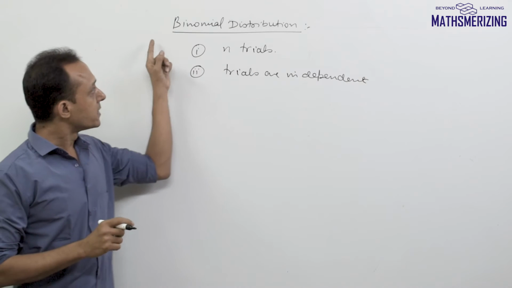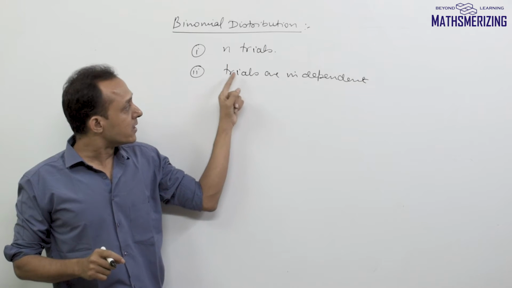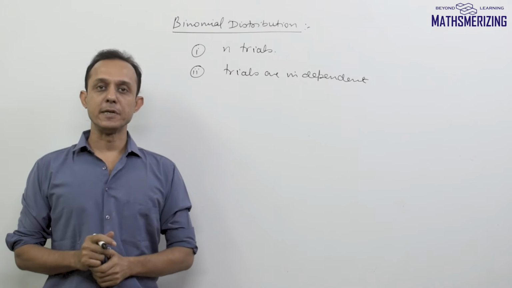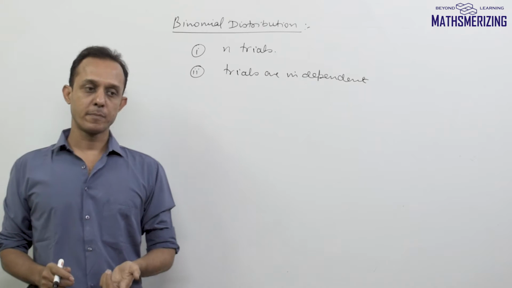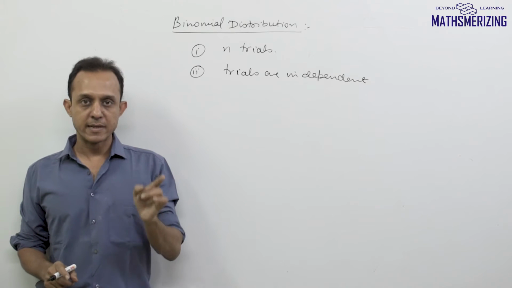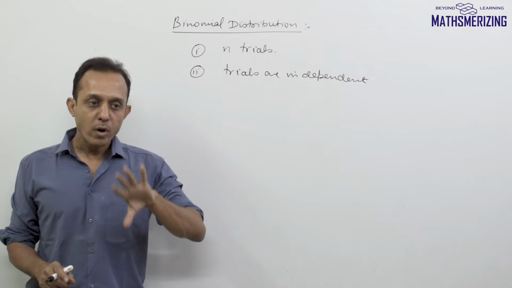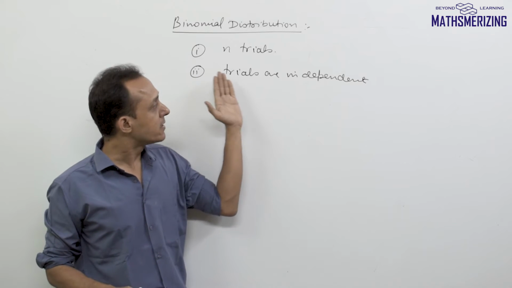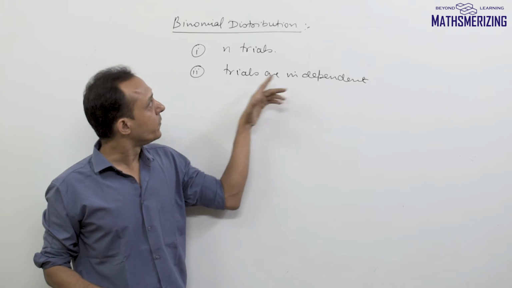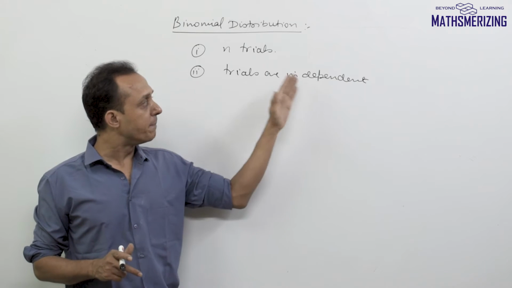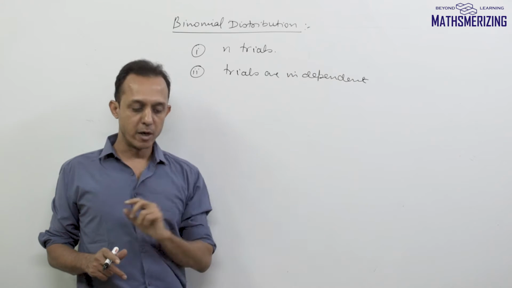One of the important conditions in binomial distribution is that each successive or simultaneous trial should be independent of each other. Suppose I'm tossing a coin and I get some result. If I toss the coin again, the result I'll get in case of a fair coin won't depend on the result in the previous case. If the trials are independent, then we'll consider it for binomial distribution. If they are not independent, then we cannot use binomial distribution.